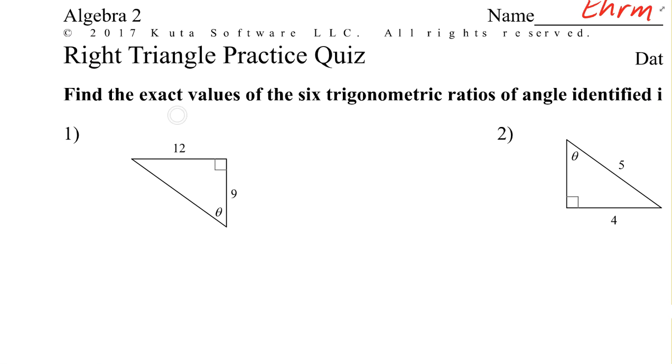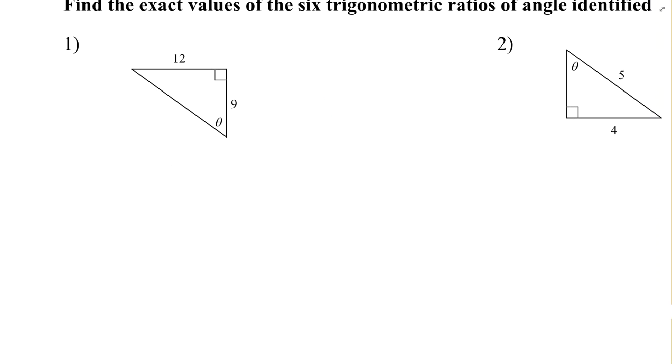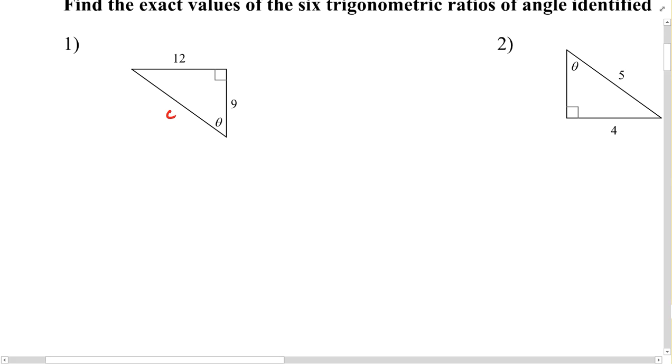All right, in problems 1 and 2, we have to find the exact values of the 6 trig ratios, and in order to do that, you need all 3 sides. So I'm going to use the Pythagorean equation to determine the missing side length here, which happens to be a hypotenuse.